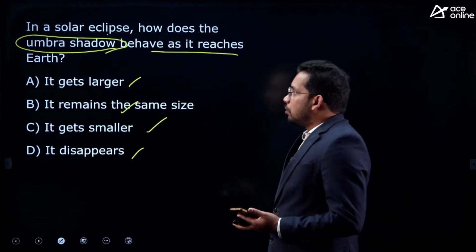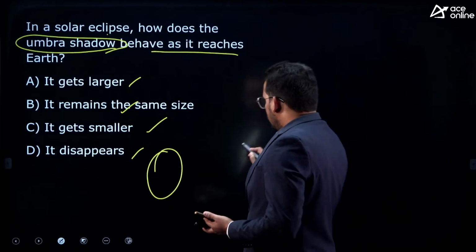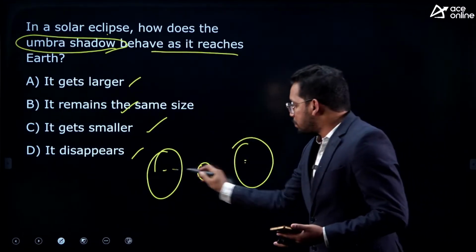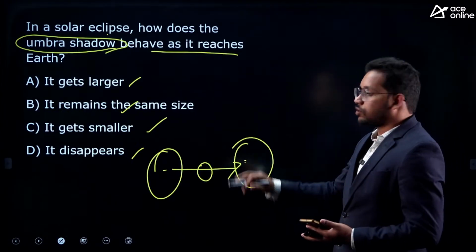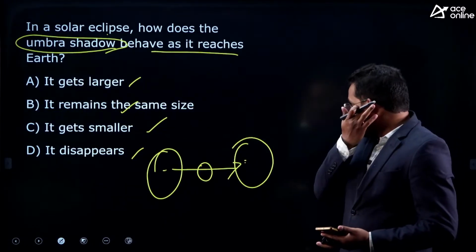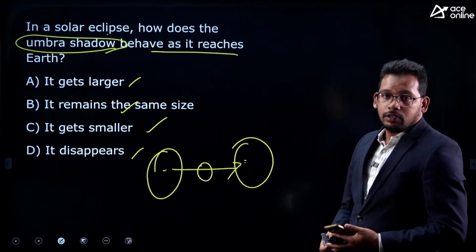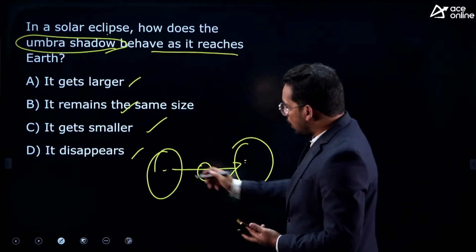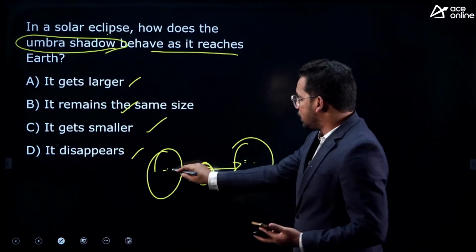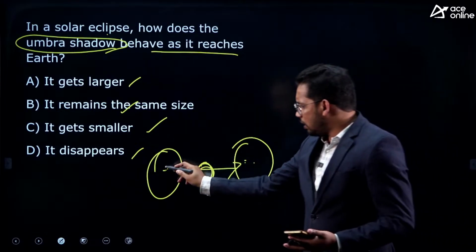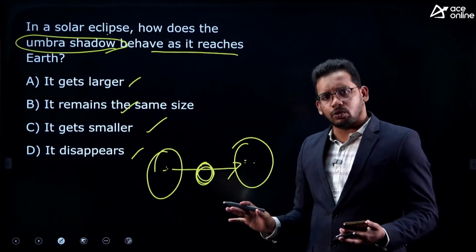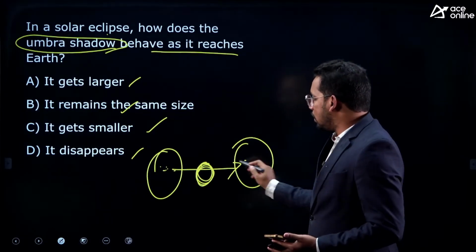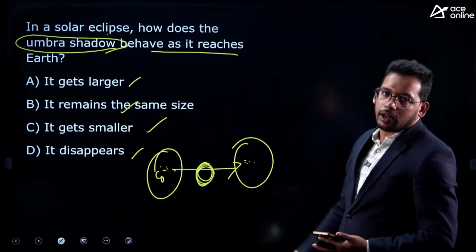Okay. So eclipse means what? When a space body comes in between two other space bodies and obstructs the light, that phenomenon is called an eclipse, right? And in the case of a solar eclipse, the moon comes in between. So in a solar eclipse, when the moon comes between the sun and earth, earth does not have its own light. No body in the solar system has its own light. It is only the sunlight. So when the moon comes in between sun and earth, it is called a solar eclipse.